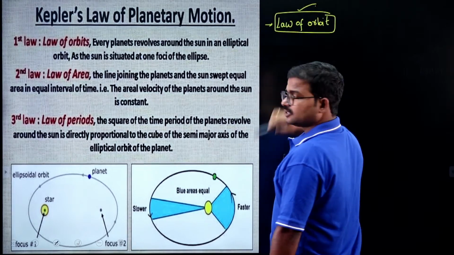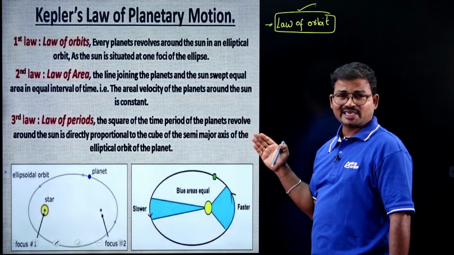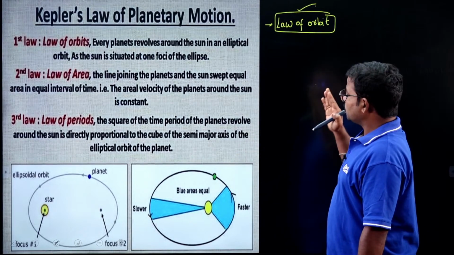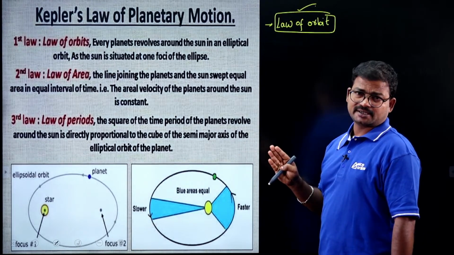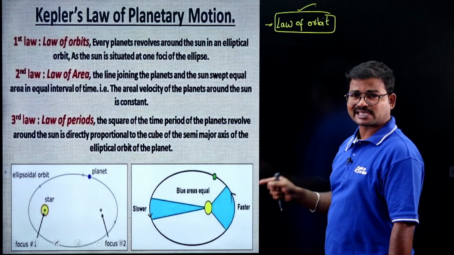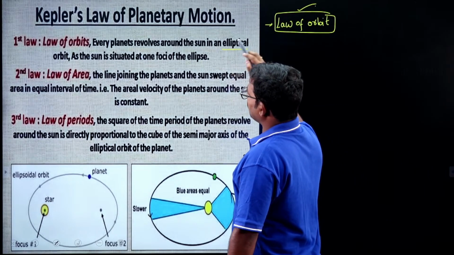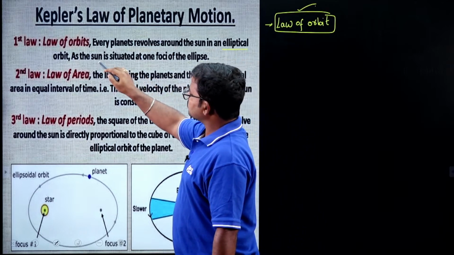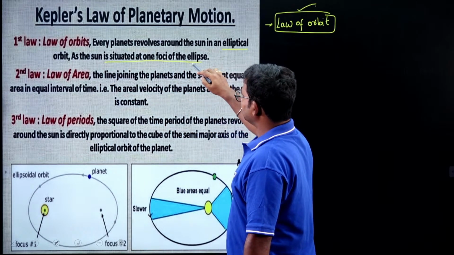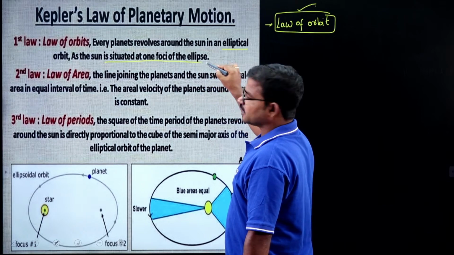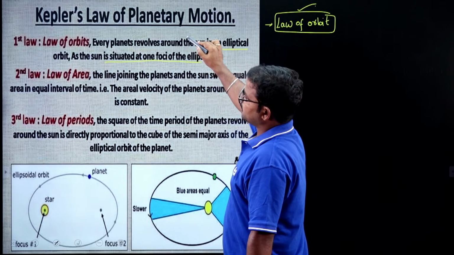What is the major objective in the law of orbit? Any planet revolves around the sun in an elliptical orbit, and the sun is situated at one of the foci of the ellipse. So this is the law of orbit.